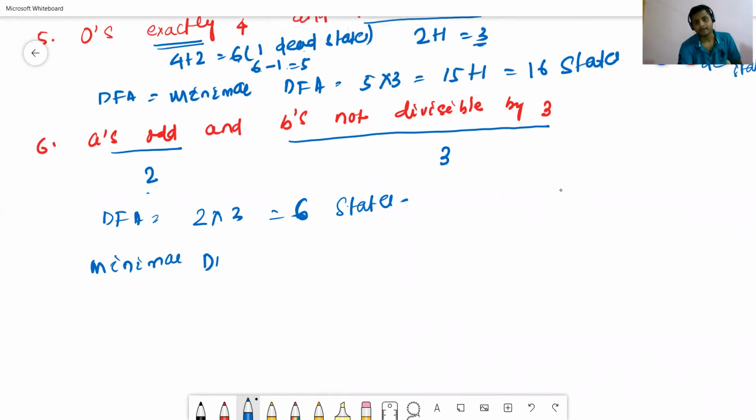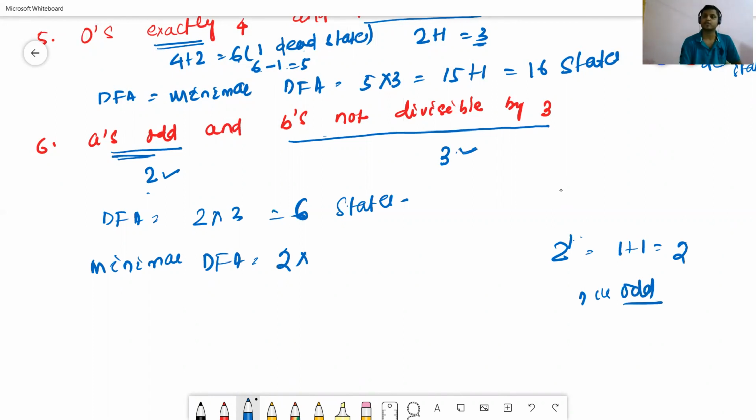Since it is a power of 2, 2 to the power 1 means 1 plus 1, so 2 states. For the first case, since 3 is an odd number and B is not divisible by 3, n is odd. N is odd means n states will be required. Since 3 is odd, 2 into 3 means a total of 6 states will be required.